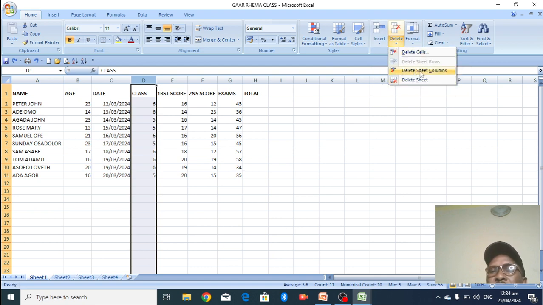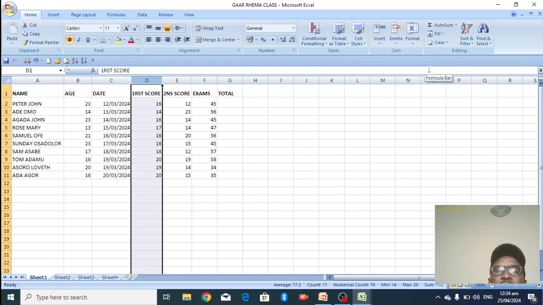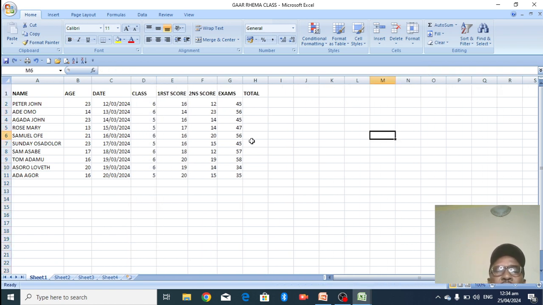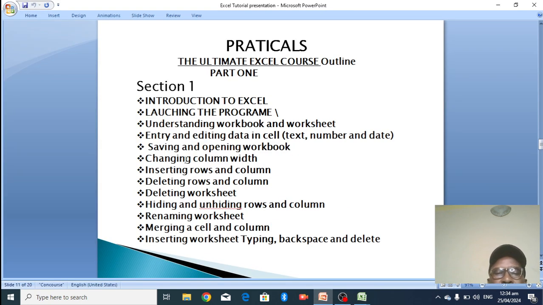You click on it and it goes. Alright, let's undo it. It will come back. So that's how to delete a row and a column. The next one we're looking at now is deleting a sheet, deleting a worksheet.